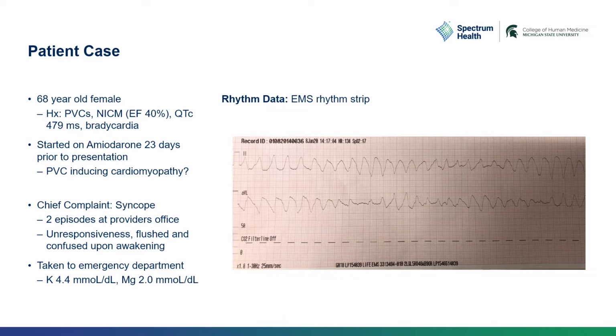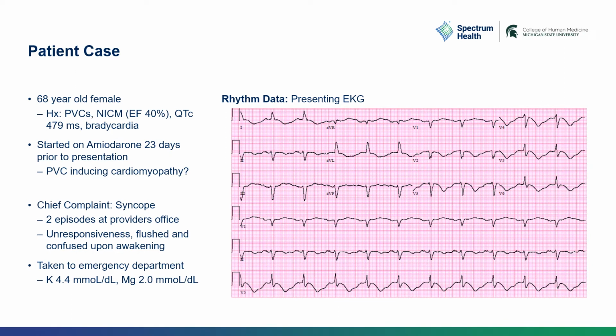So she was taken quickly to the ED, and initial labs revealed normal electrolytes, and her presenting EKG was noted here on the right. Of note, the machine read her QTc interval at about 594 milliseconds, which, while long, was a little bit inaccurate, as measured manually, her QT interval was actually 764 milliseconds, noted by this red bracket here on the right.